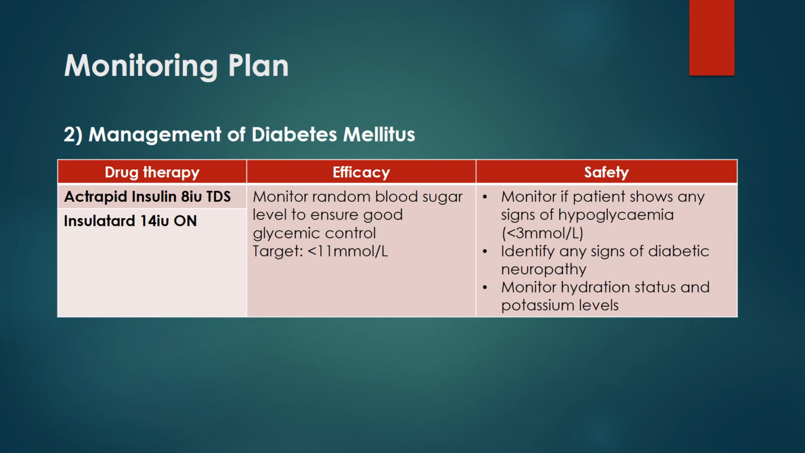Next, for management of diabetes mellitus, Actrapid and Insulatard were given to this patient. So for efficacy monitoring, we have to monitor the random blood sugar level to ensure good glycemic control with a target of less than 11 millimole per liter of glucose. And for safety, monitor if the patient shows any signs of hypoglycemia, indicated by a blood sugar level of less than 3 millimole per liter, and any signs of diabetic neuropathy, as well as check the hydration status and potassium level.